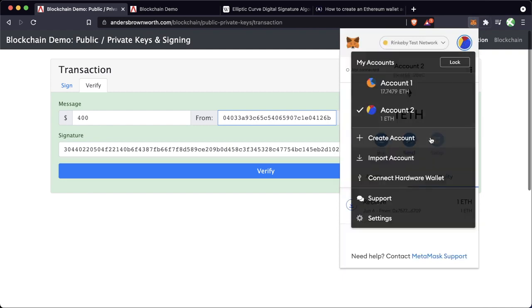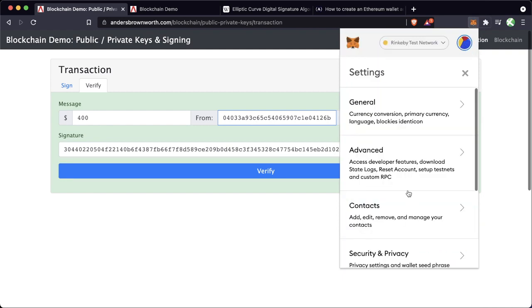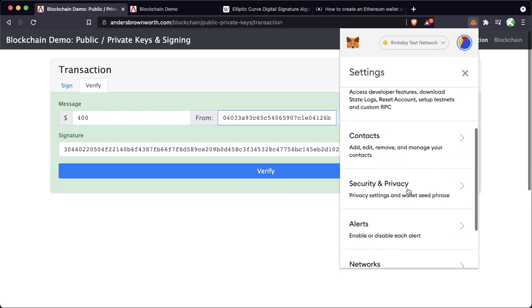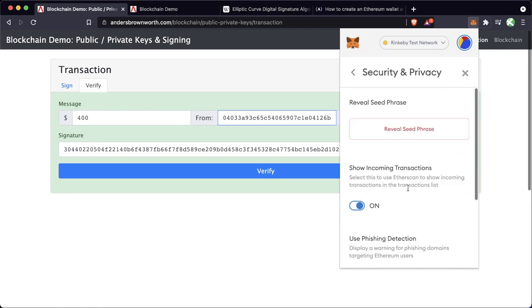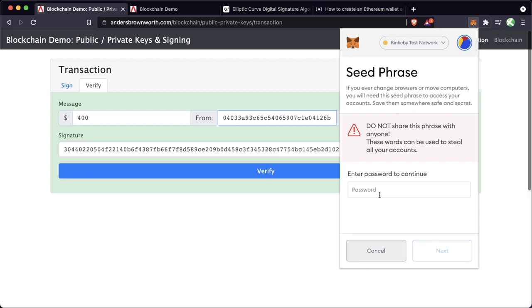If we go to settings, and again, the only reason that I'm showing you guys my mnemonic and my private key is because this is a dumpster account. I'm going to throw this away at the end of this video, or I'm just not going to put any real money in it.